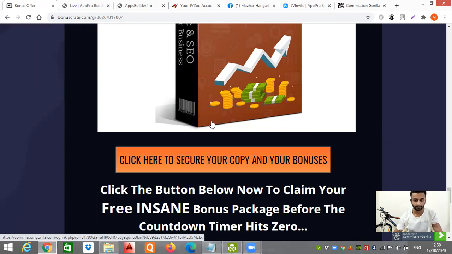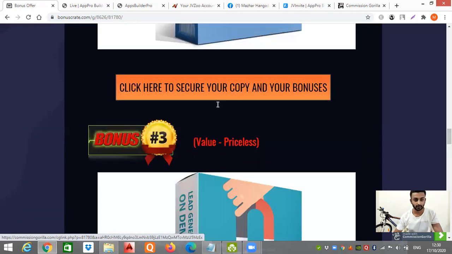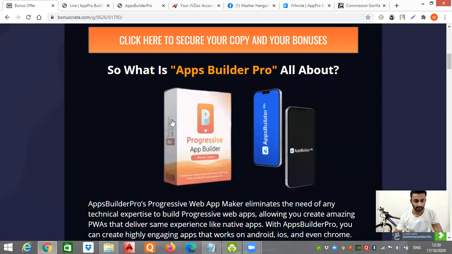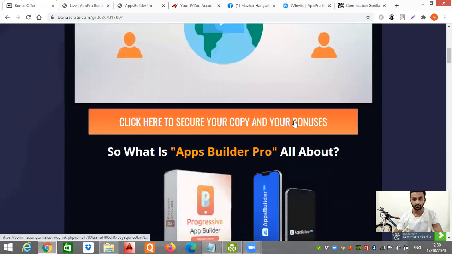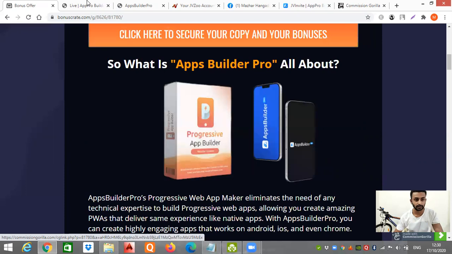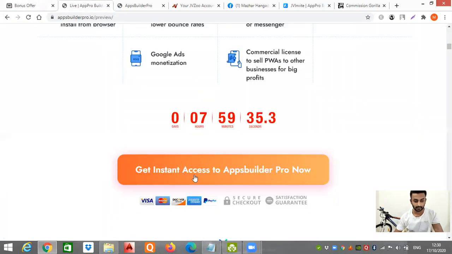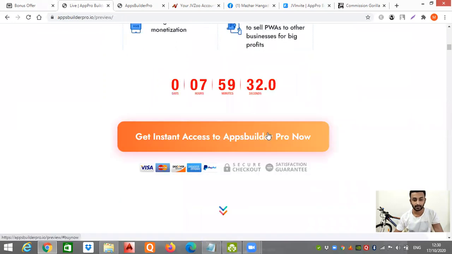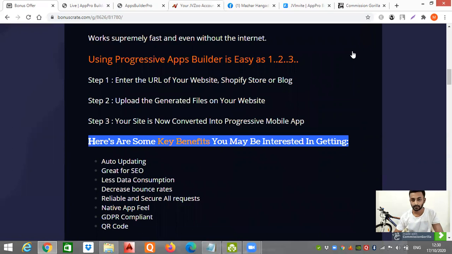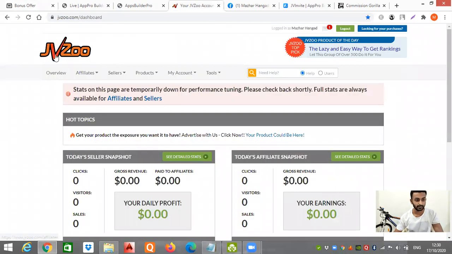If you want to purchase this product, just click on any of these buttons right here, or the orangish buttons that will take you to the sales page. Once you click on get instant access, you will have to make a payment first, and you will land on a receipt like over here. Just let me show you. Go into your JVZoo account, and on the right hand side, you will see your purchases.